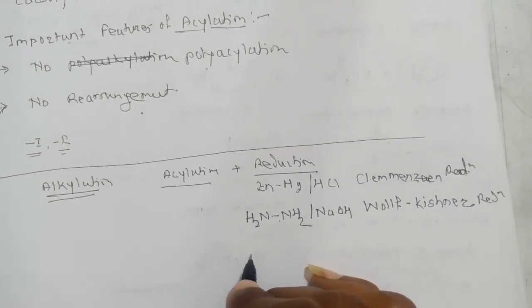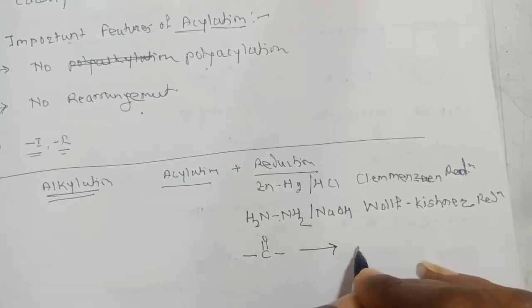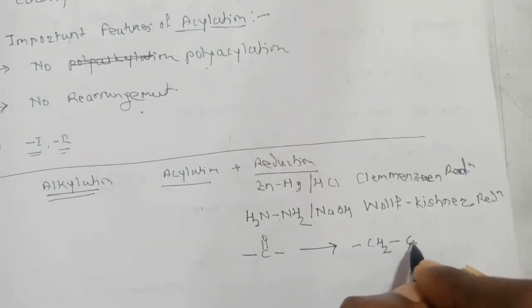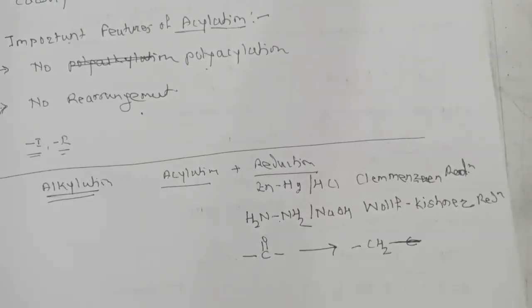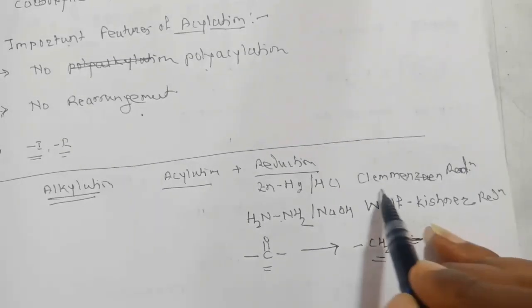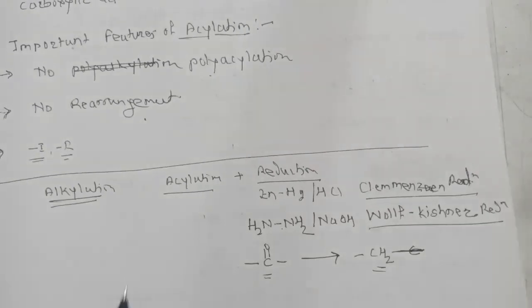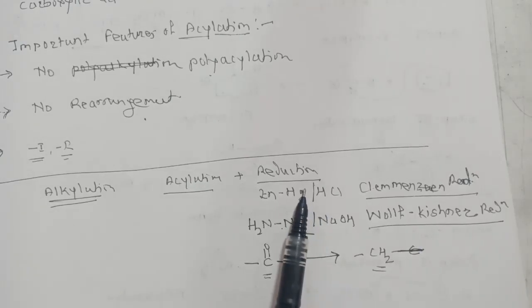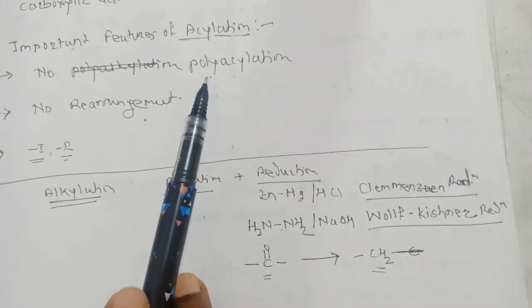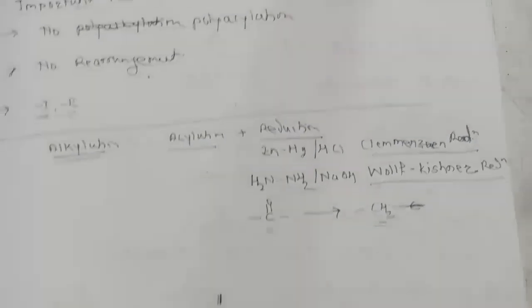So in this case, what will happen? The carbonyl carbon is directly reduced to CH2. These are the reducing reagents: the first one is Clemmensen reduction and the second is Wolff-Kishner reduction. So by using these steps, first acylation and second reduction, you can overcome the drawbacks of alkylation, polyalkylation and rearrangement.